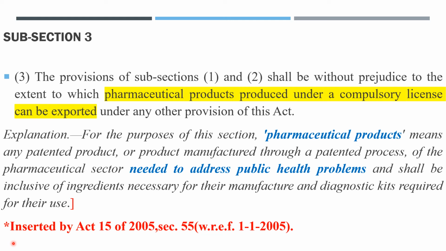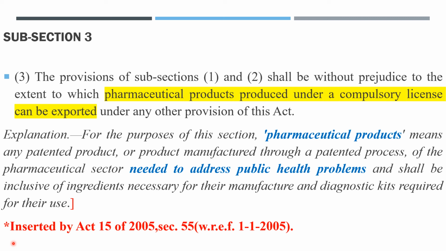And one thing, friends, just remember this: this section 92A as a whole respects paragraph 6 of the Doha Declaration. About these things I will definitely discuss in further lectures, and will try to prepare separate videos for this.